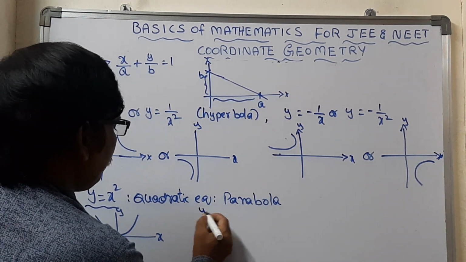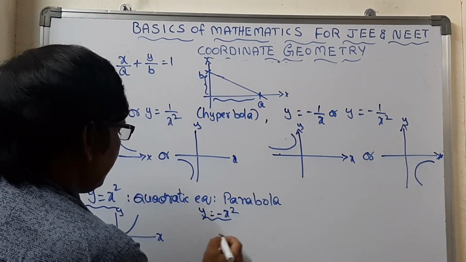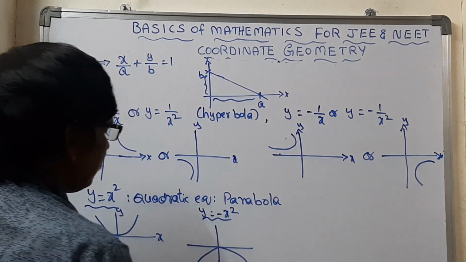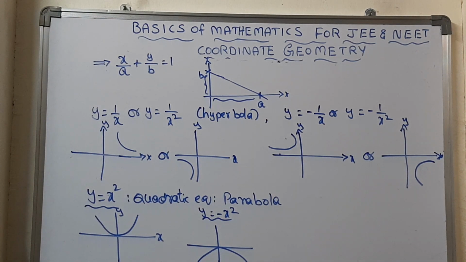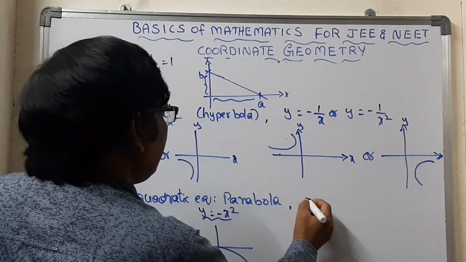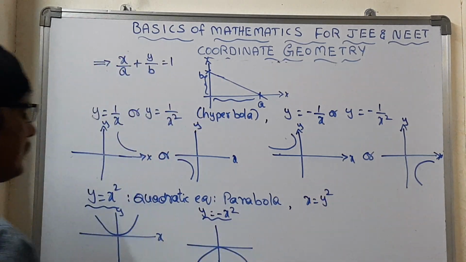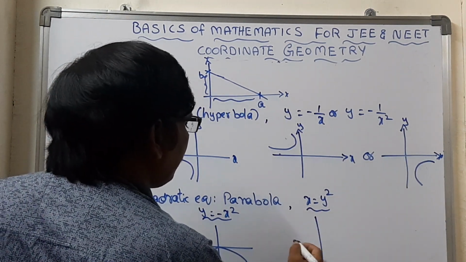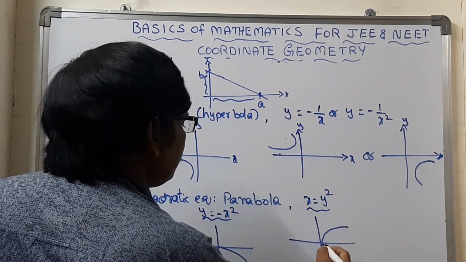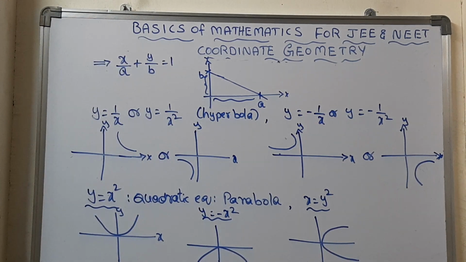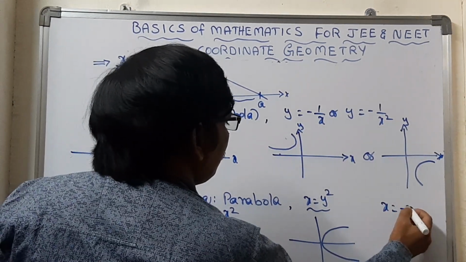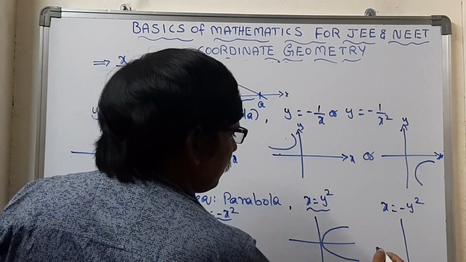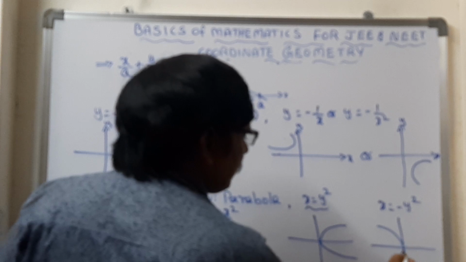If y equals minus x square, then in such a case what graph will you get? You will get a graph like this. That you will get for y equals minus x square. And if it is x equals y square, in such a case what graph will you get? This is the graph we get for x equals y square. For x equals minus y square, the graph you will get is a reverse graph.